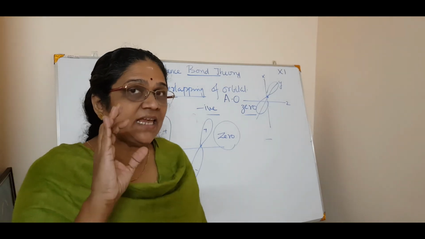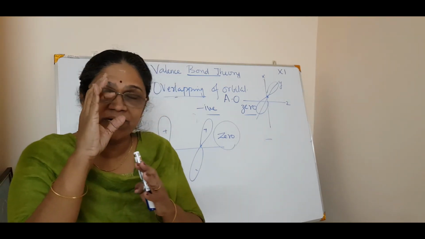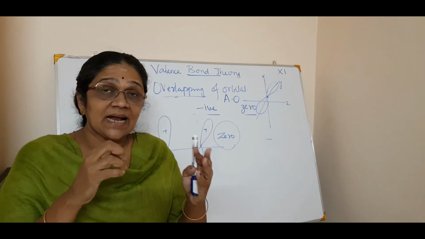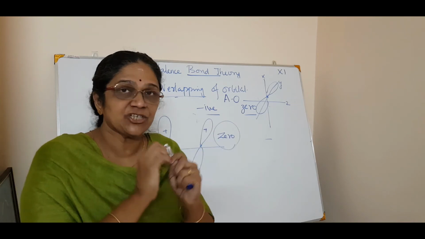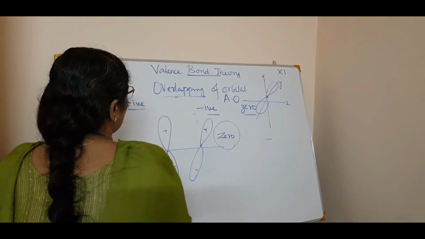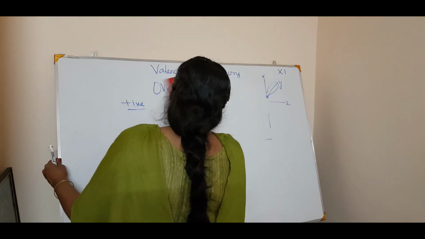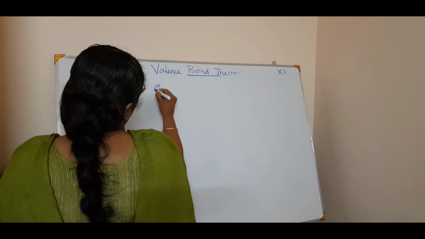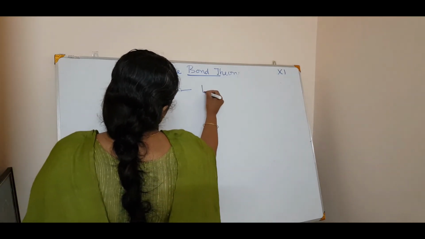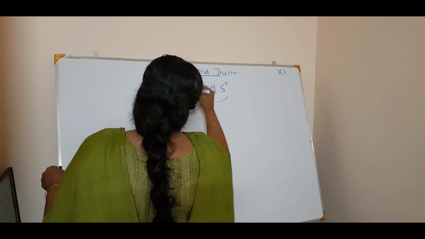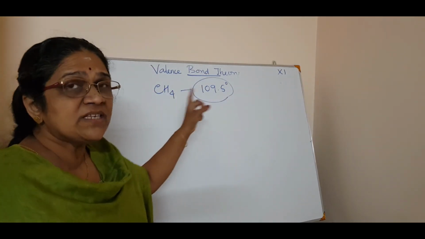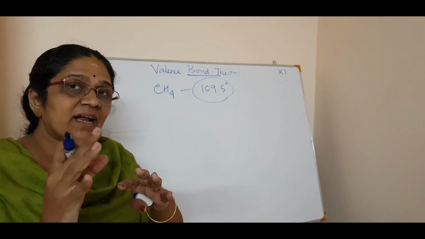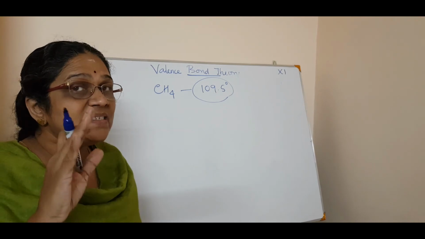Now we can just take an example, see whether the directional bonds fit into the geometry of the molecule, or whether it is getting fit in accordance with the direction of the bond. Or we will take a simple example. Hope this is clear, right? Overlapping, simple. Now we will see how the methane molecule is formed. A simple molecule, and you know the bond angle is 109.5 degrees. According to the orbital overlapping, whether the methane has a tetrahedral structure, whether this bond angle is in connection with the tetrahedral structure, we will see.